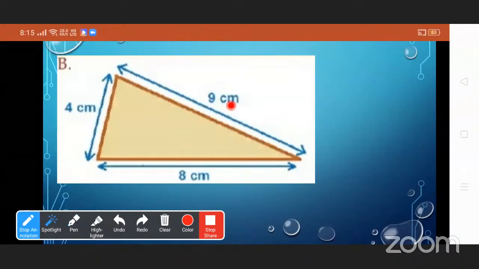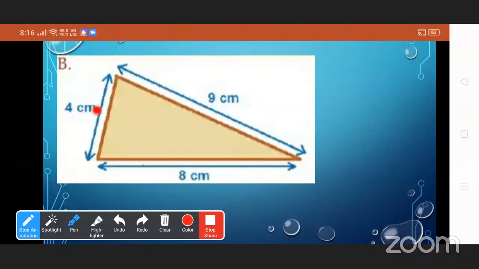This is one side. That is 9 centimeter, and this is 8 centimeter. 21. So to find out perimeter, what we have to do? We have to add all sides of the rectangle, na? Or triangle. Is it triangle or rectangle? Triangle. So triangle has how many sides?